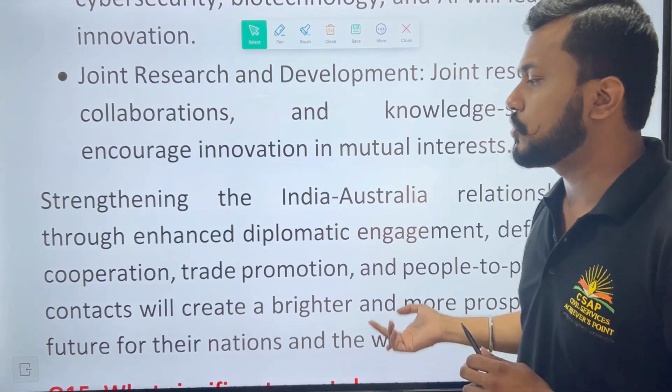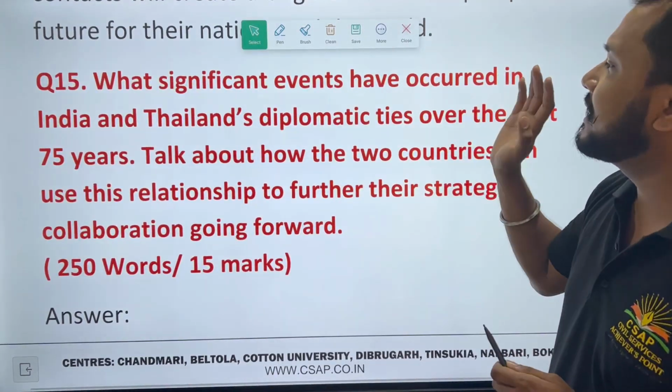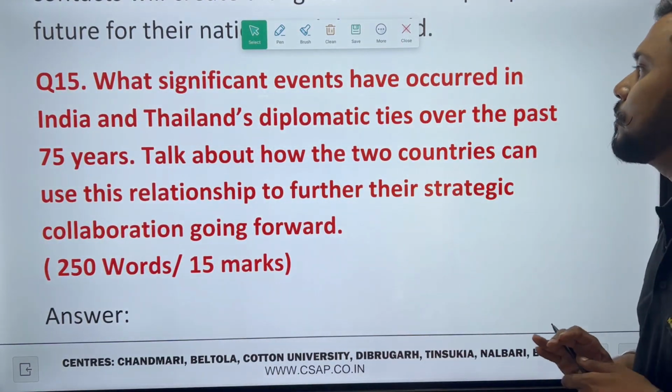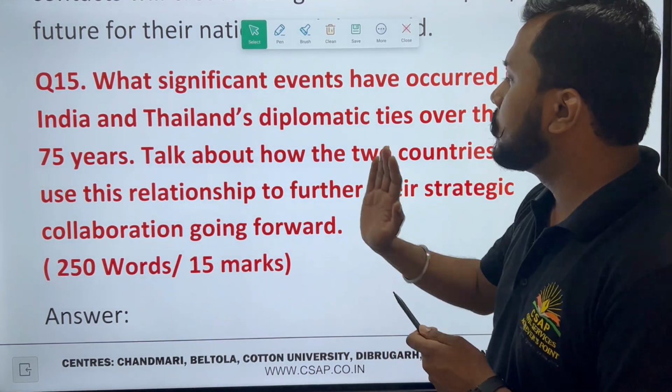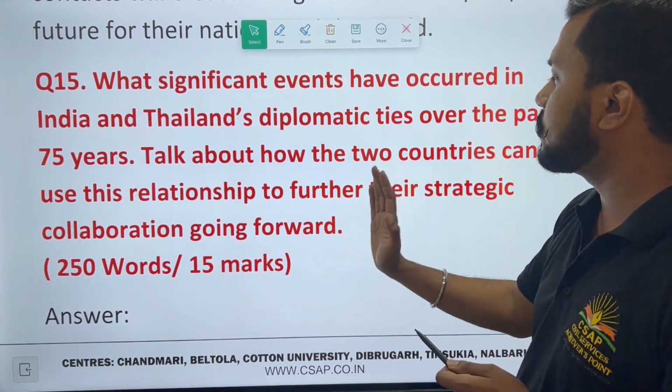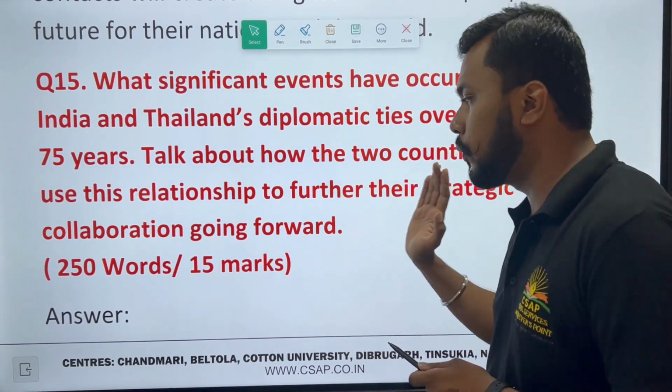Okay, next: significant events have occurred in the Indian-Thailand diplomatic ties over the past 75 years. Talk about how the two countries can use this relationship to further their strategic collaboration going forward.